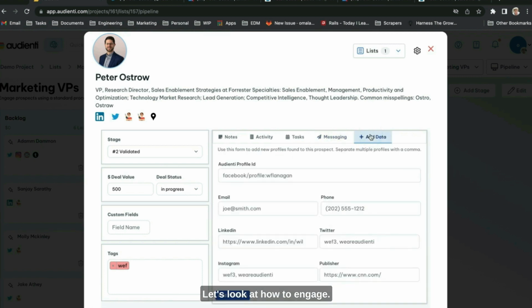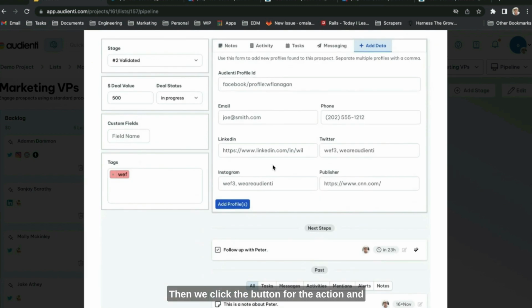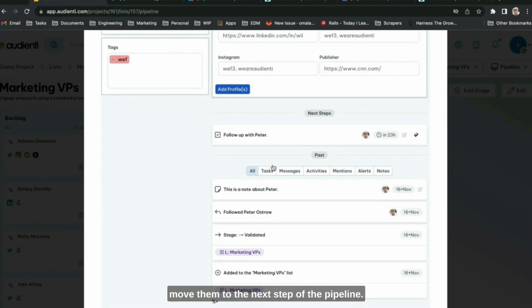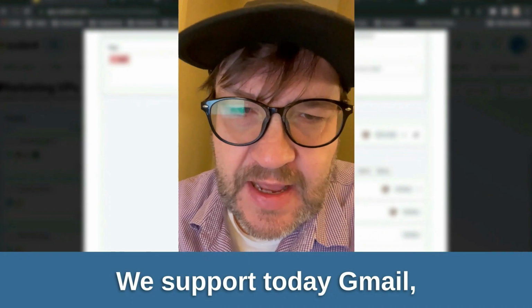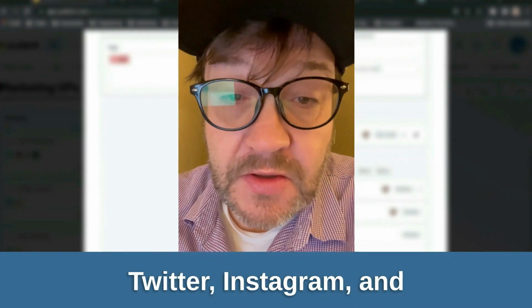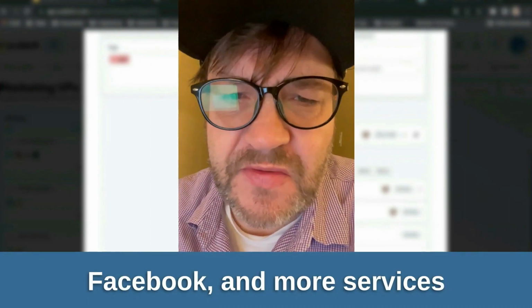Let's look at how to engage. Let's add a message template for this stage. Now you can click on any of the social icons and the app will open that profile in your logged in account. So we ran the template, placed it in the copy buffer, and the template rendered the prospect's details. So now you can just paste it and modify it for the specific circumstance. Then we click the button for the action and move them to the next step of the pipeline. We support today Gmail, Twitter, Instagram, and Facebook, and more services are coming.